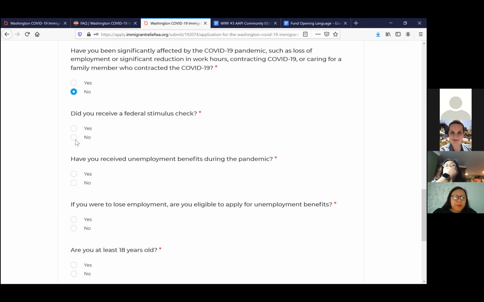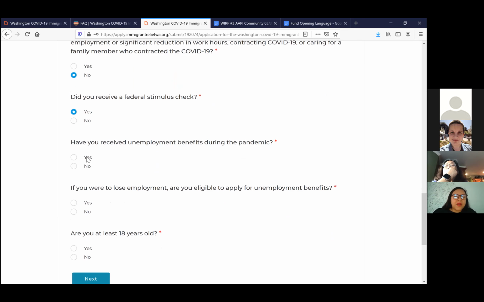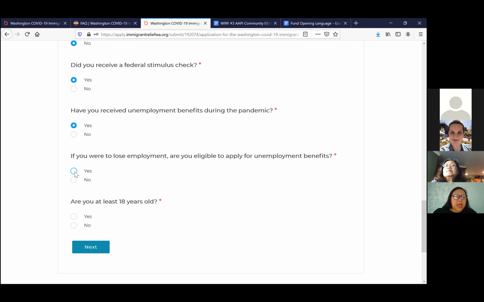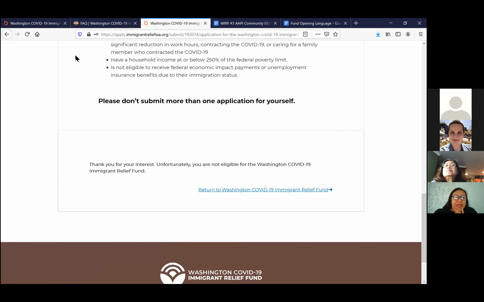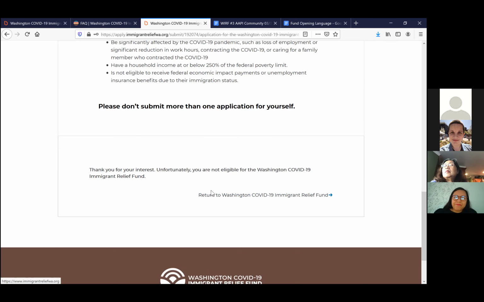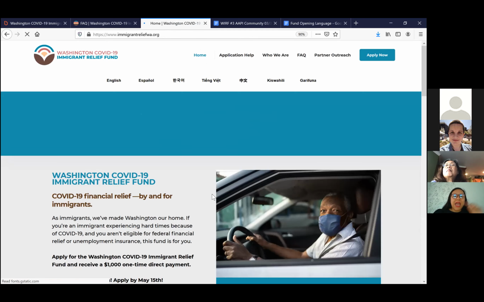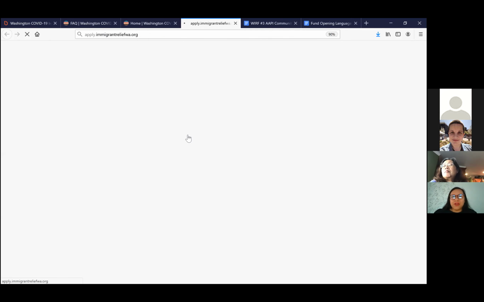Did you receive the federal stimulus check, right? Have you received unemployment? Yes. And then are you at least 18 years old? So based on your answers on eligibility, if you are not eligible, it will not let you move forward in the application. This is a message that will come up. But you can also go back and try again and enter the right answers to get to the application.